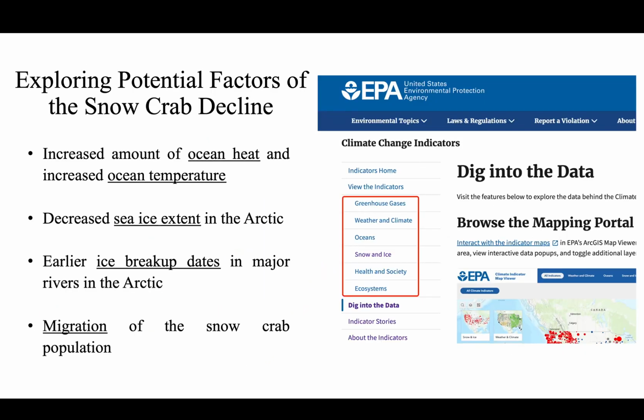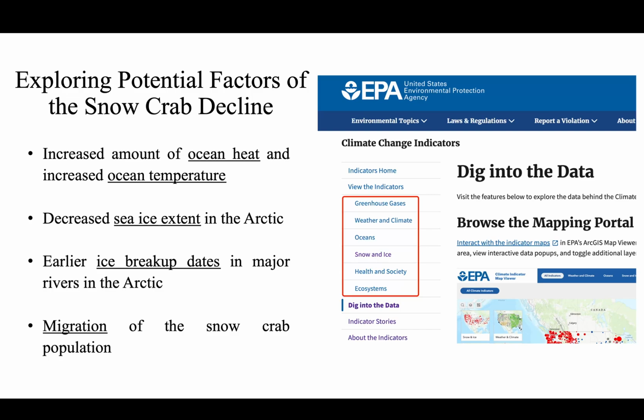In order to better resolve the concern of fishermen and to raise the attention of the general public, I try to answer the why of this decline. Most scientists believe the decline is related to climate change. However, at the time of my research, there was no concrete explanation. Therefore, I looked for a list of climate change indicators and explored their potential influence on the snow crab.